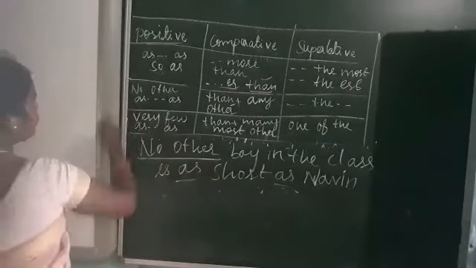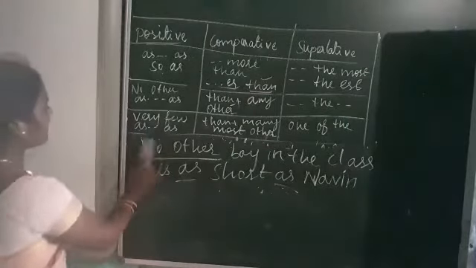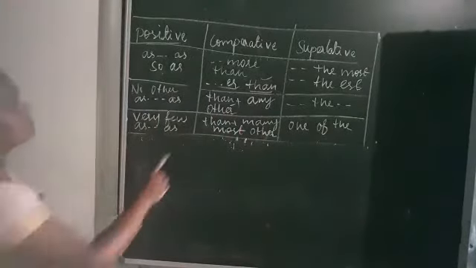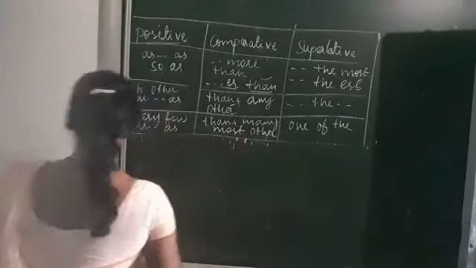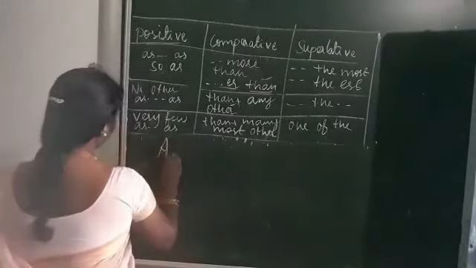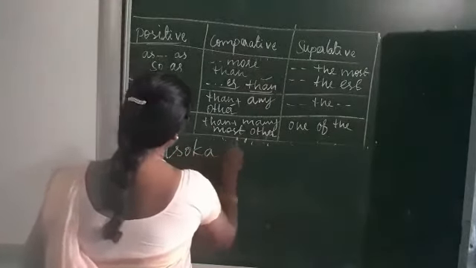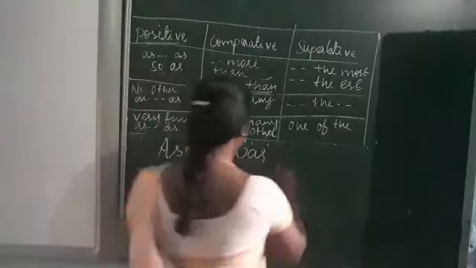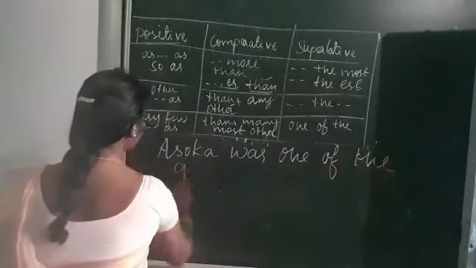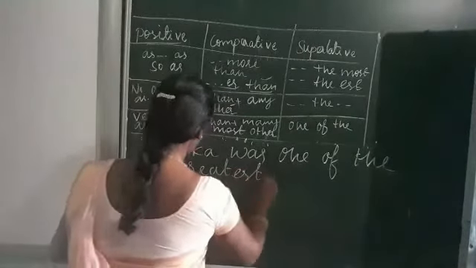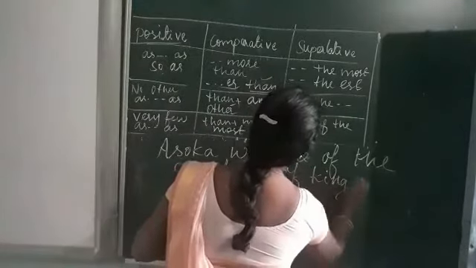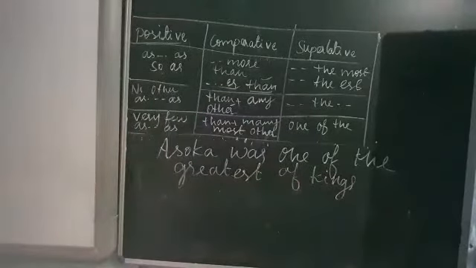Understand? Type 2 over. Next I am going to teach type 3. Means how do we change? How do we use very few or as, then, many or most other, or one of the, okay. Let me make one sentence. Asoka was one of the greatest of kings.